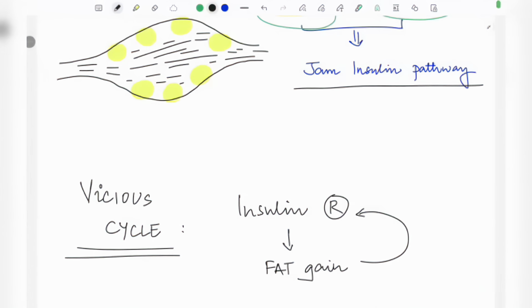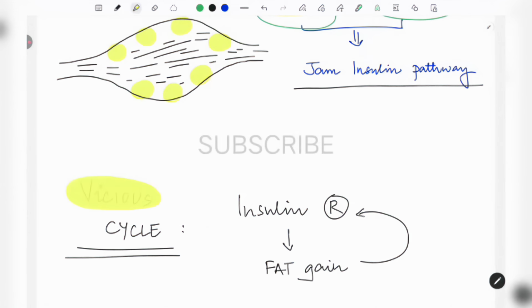As time progresses, this insulin resistance and fat gain cycle viciously begins repeatedly. Now the vicious cycle will start happening repeatedly inside the body. What is that vicious cycle? First thing is the insulin resistance.